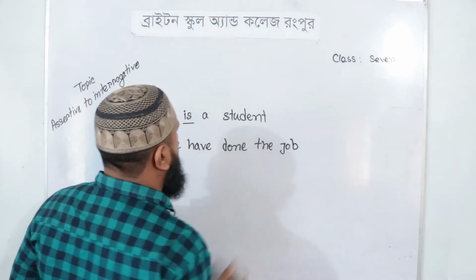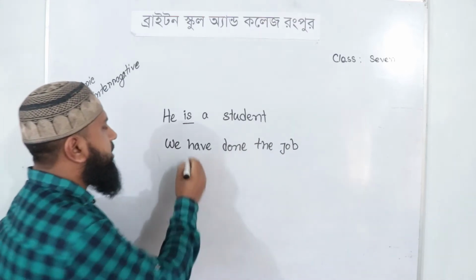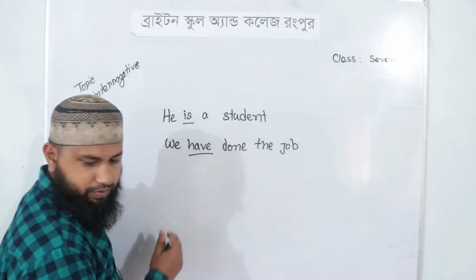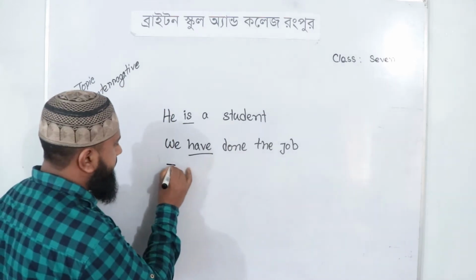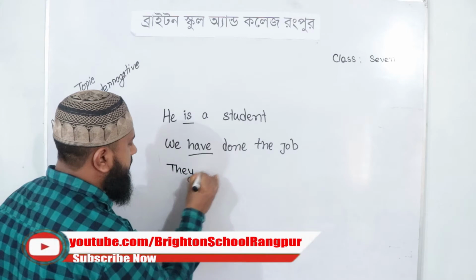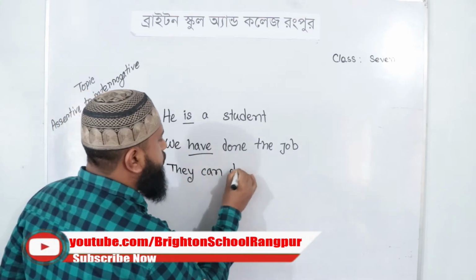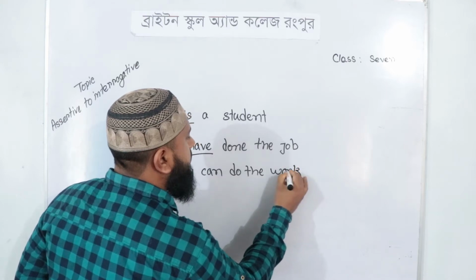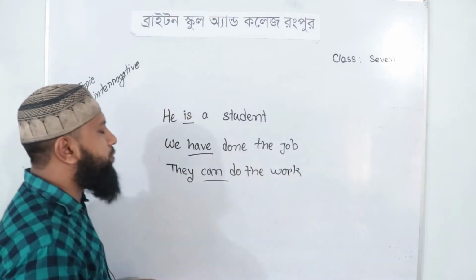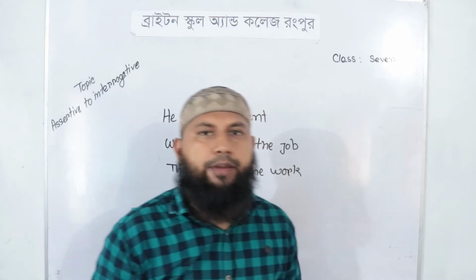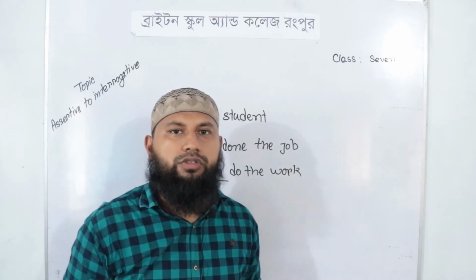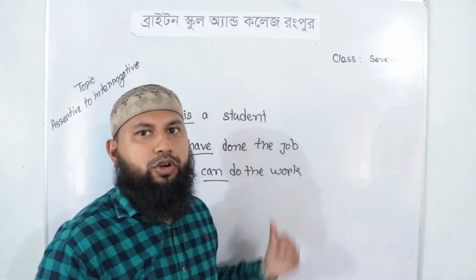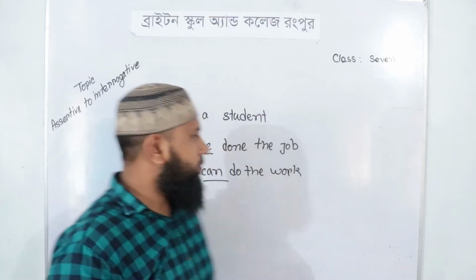We have done the job. There, have is an auxiliary verb. They can do the work. Here, can is a modal auxiliary verb. I have already taken a class on modal auxiliaries. I hope you watched it, so there is no problem about the modal auxiliary verb.